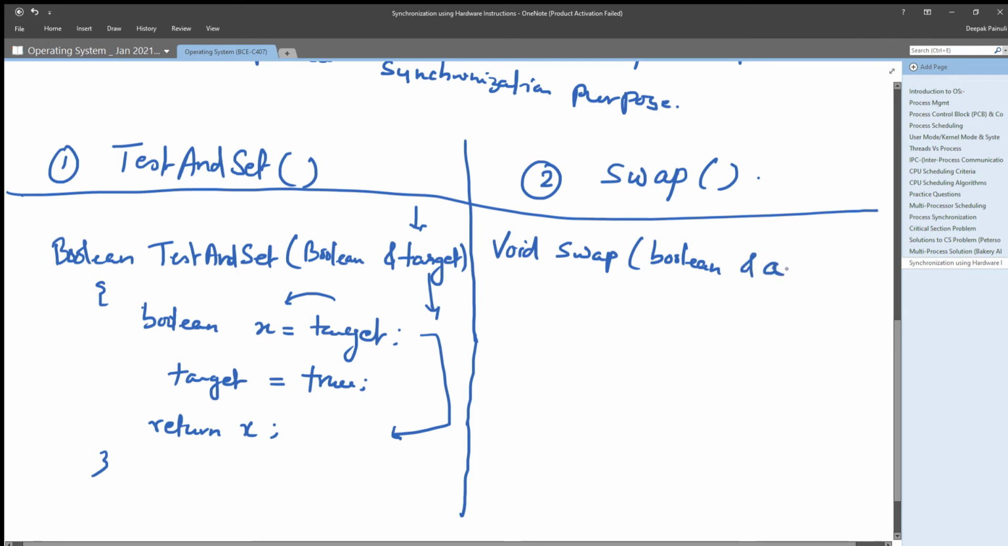As the name suggests, it is swapping values of two arguments passed to it, right? These two are very simple functions but very important functions, right? We will understand it.